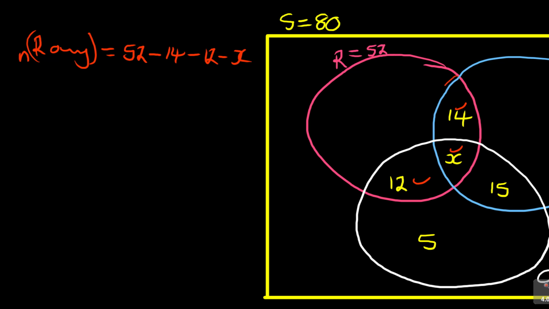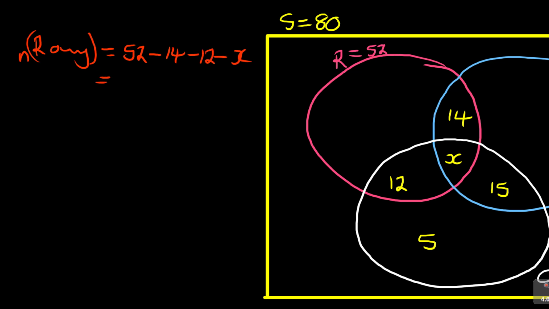It will give me only this group of learners. Are you seeing that? So 52 minus 14 minus 12 minus X, which is equal to what?